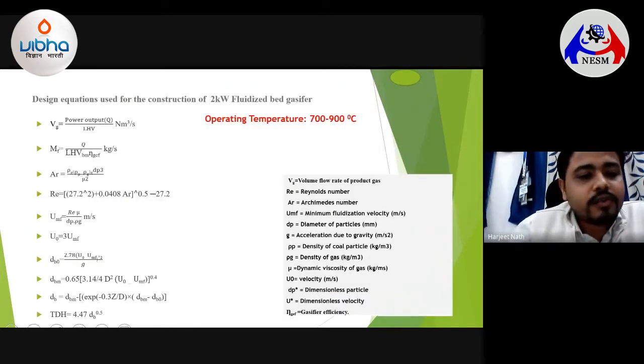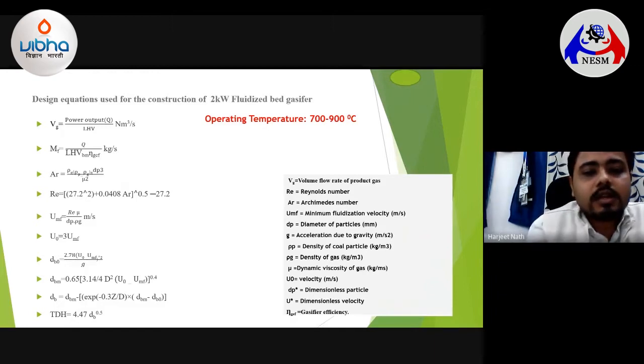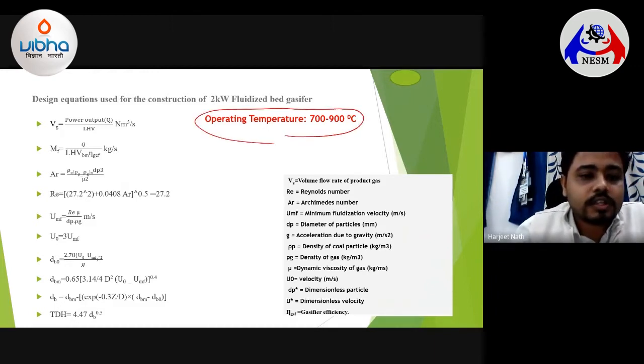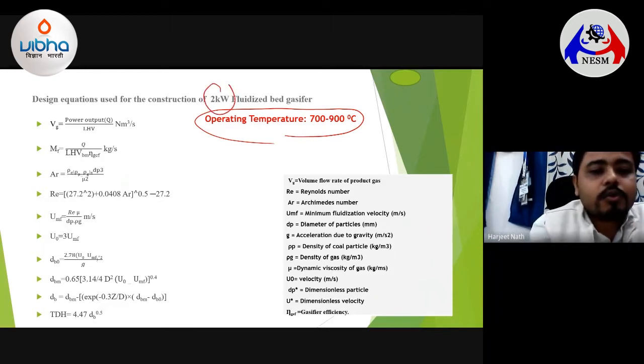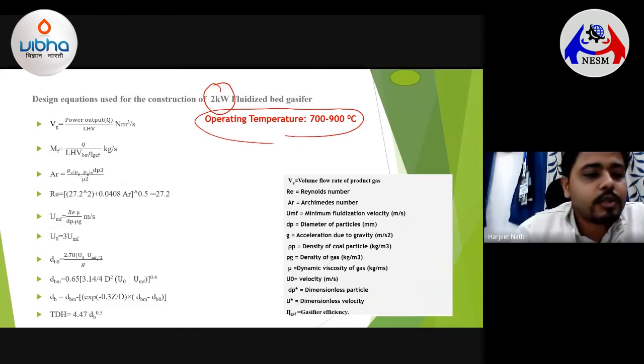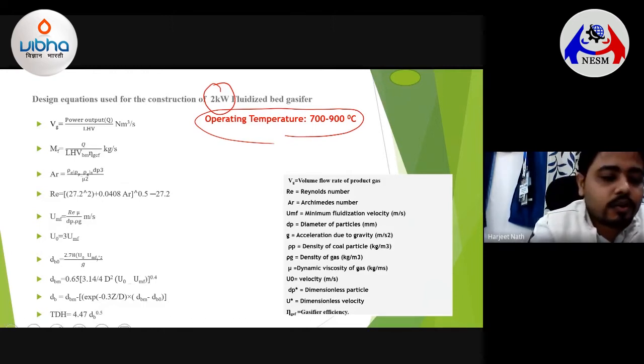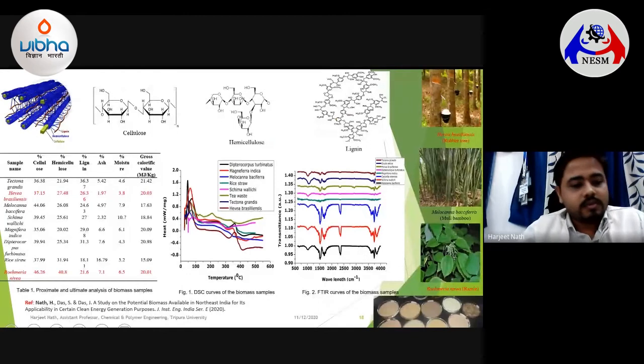Designing such gasifiers is pretty difficult, because they have to operate at very high temperatures. The material of construction has to be good, and if you want very high power output for these fluidized bed gasifiers, you have various design equations to consider. And once the design equations are considered, you can go for scale up of the reactor, and then such reactors could be used for clean energy generation purposes.